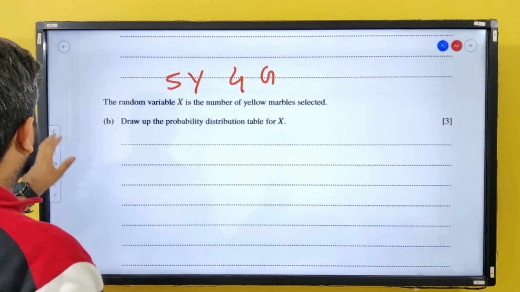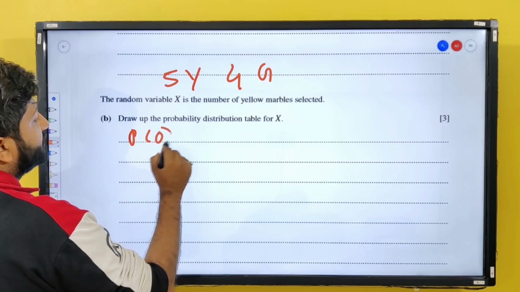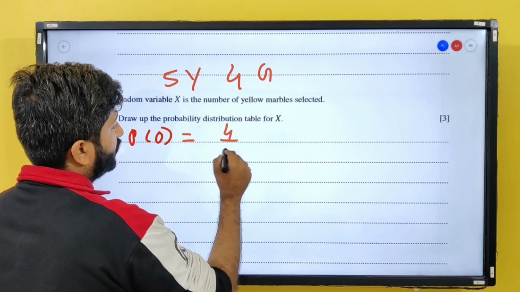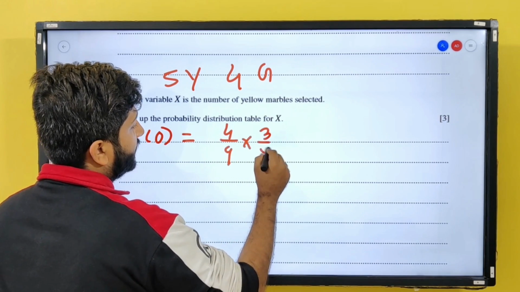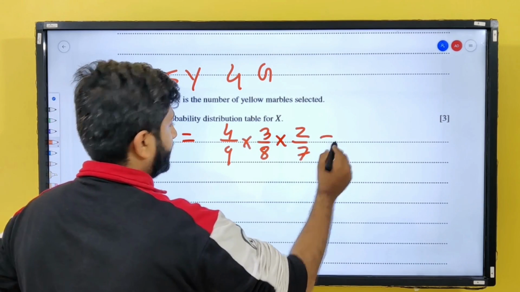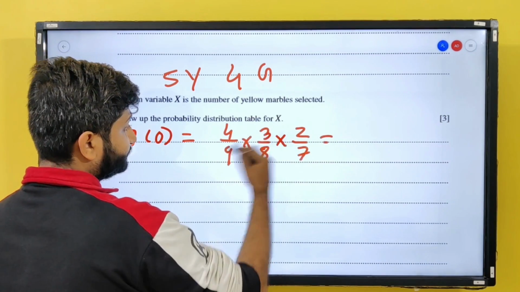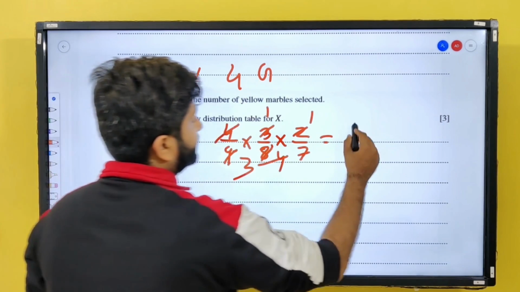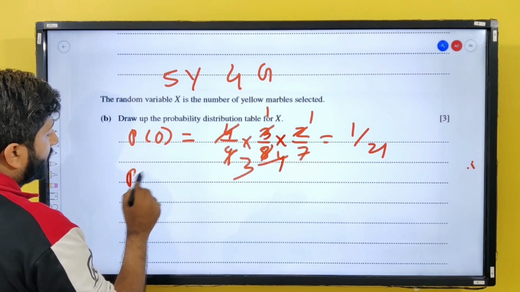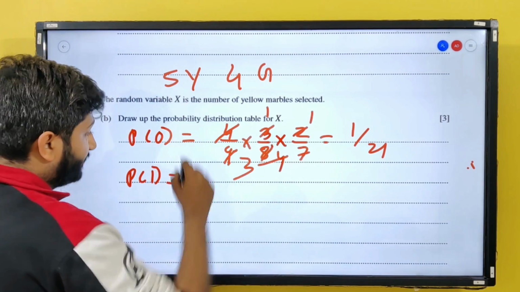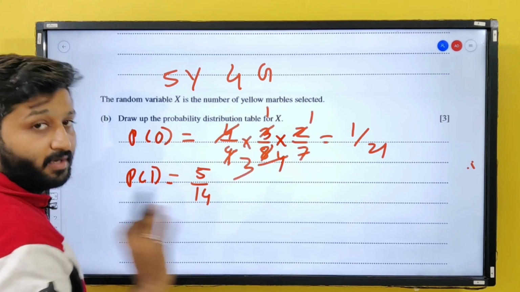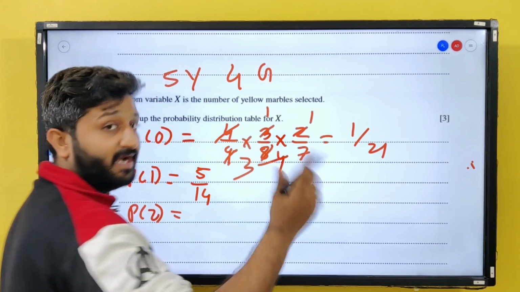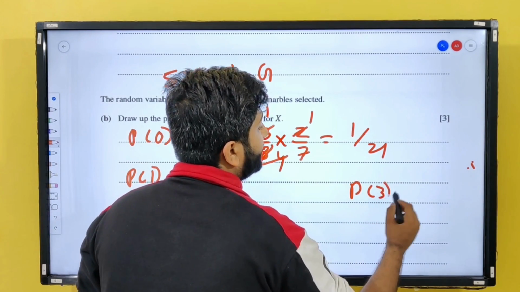Right. So let's say what is the probability that x is 0? Probability 0 means none of them are yellow. So all three are going to be green, which is 4 by 9 into 3 by 8 into 2 by 7, right? So let me just take this answer. This is 1 upon 21. Probability of 1 being yellow, we have already found it out, it is 5 by 14, right? Probability of 2 being yellow, let me just leave this for now. I am finding out probability of all 3 being yellow.